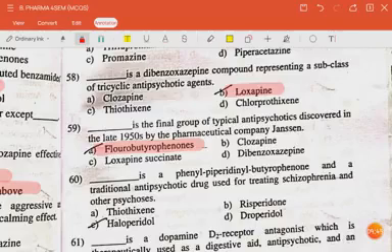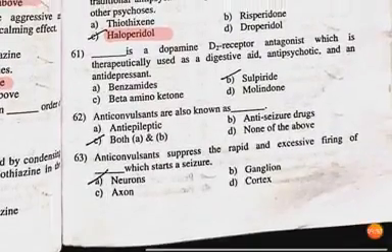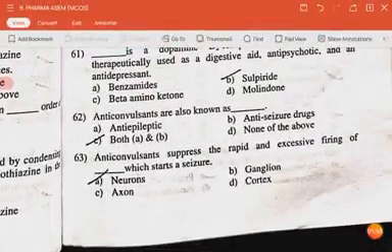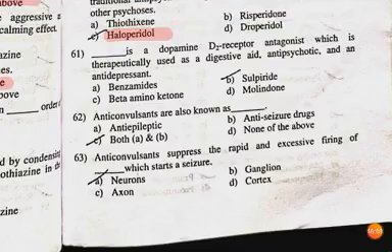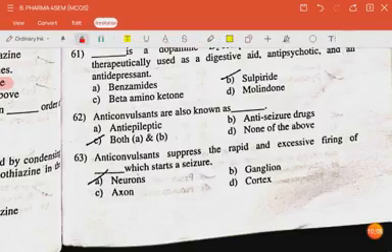The next question is: dash is a phenylpiperidine butyrophenone and a traditional antipsychotic drug used for treating schizophrenia and other psychosis. The answer is haloperidol. The next question is: dash is a dopamine D2 receptor antagonist which is therapeutically used as a digestive aid, antipsychotic and an antidepressant. The answer is sulpiride.